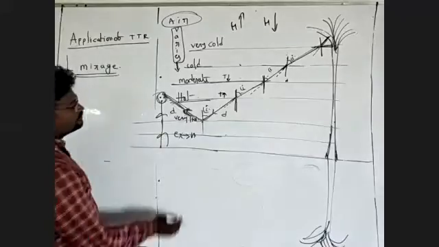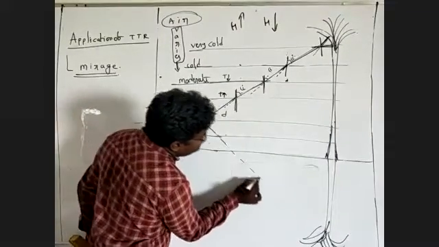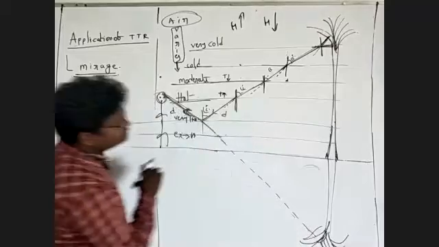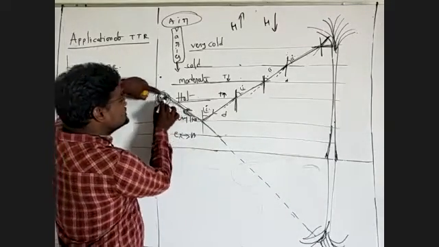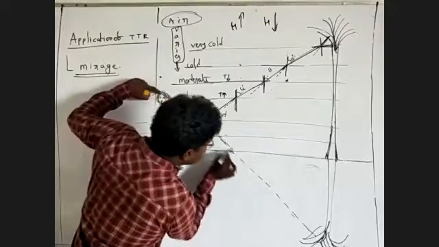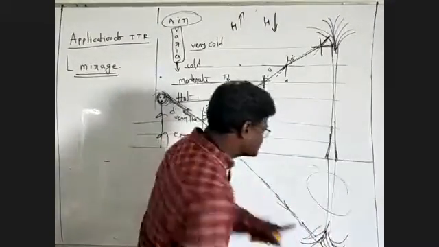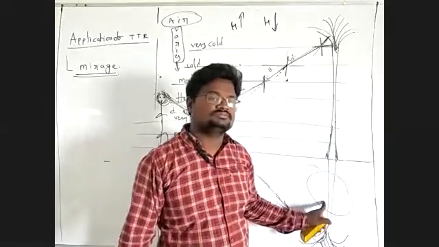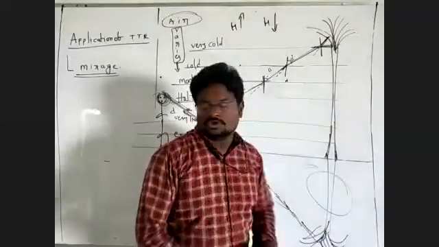The observer is seeing along this path. This is a tree on the water, on the water.